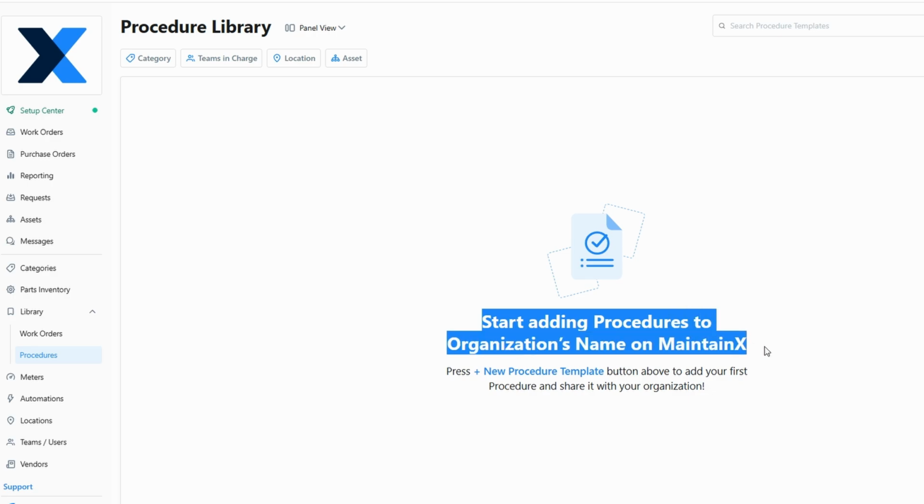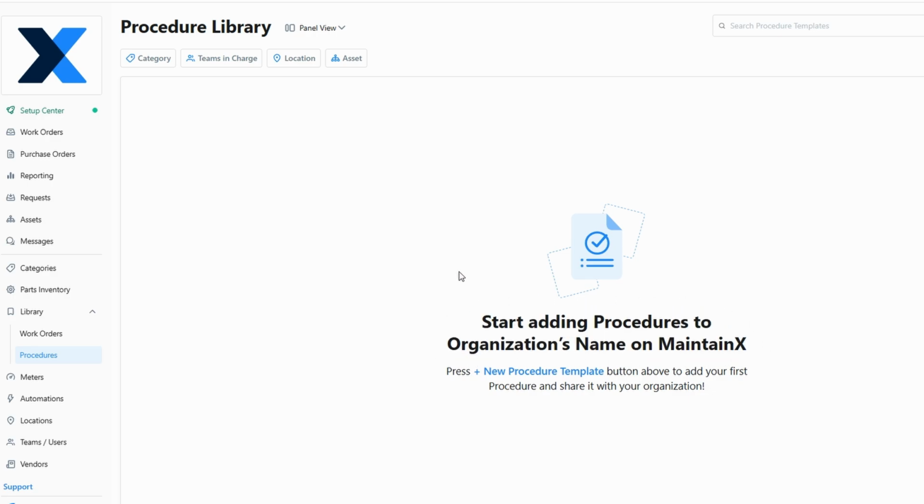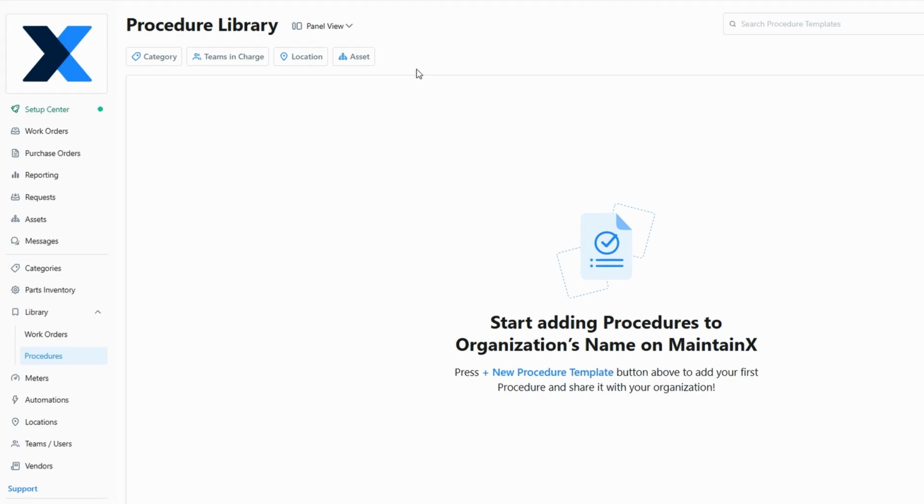Whether it's a detailed maintenance procedure or a simple checklist, this library helps you maintain consistency across your processes. You can either create templates from scratch or upload your existing documents to organize everything efficiently.